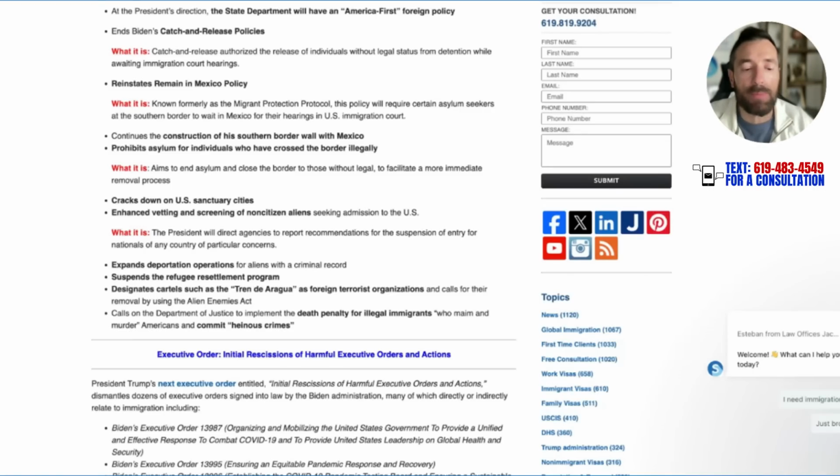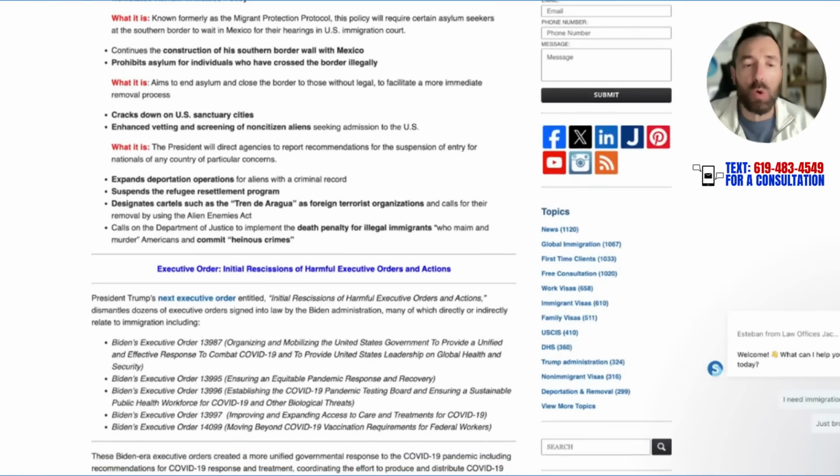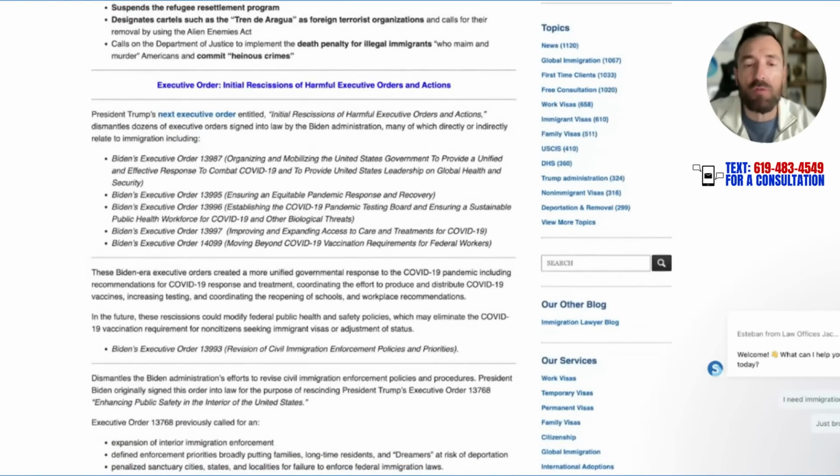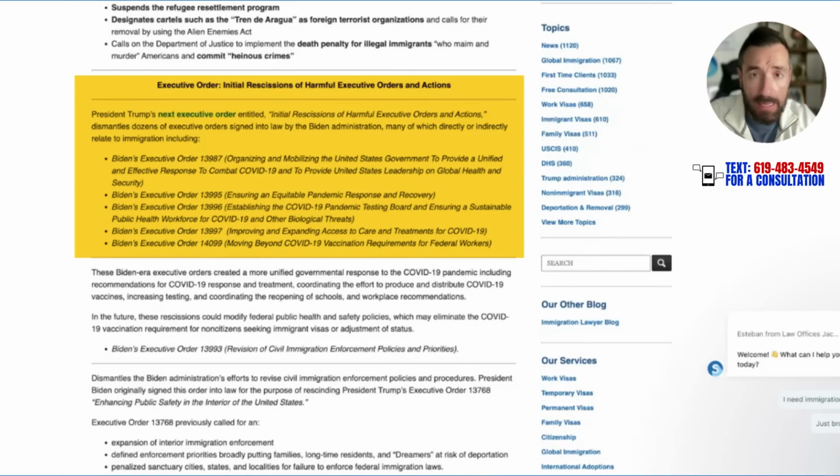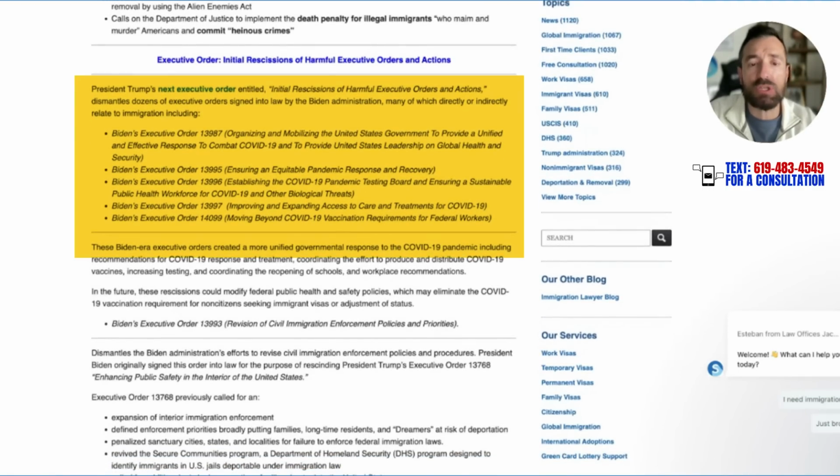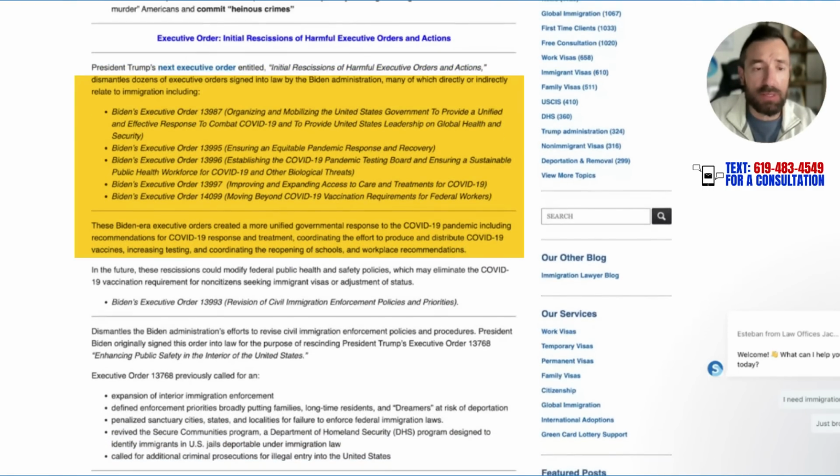All right, guys, let's jump into the executive order, which is called initial rescission of harmful executive orders and actions. And again, this is a summary we prepared literally the night after the inauguration, giving you the most comprehensive summary of executive orders on the internet. Now, it's initial rescission of harmful executive order actions, and we're talking about all the orders that Biden initiated. We're talking about executive order